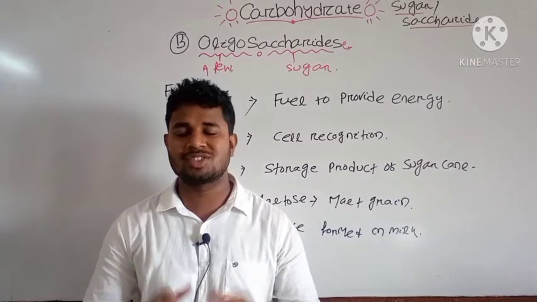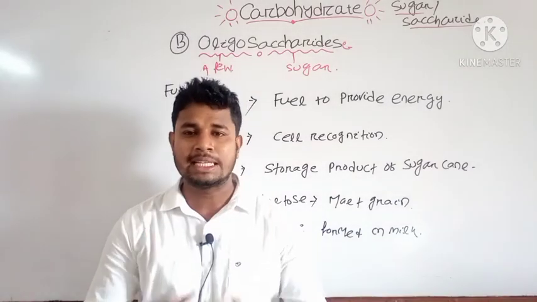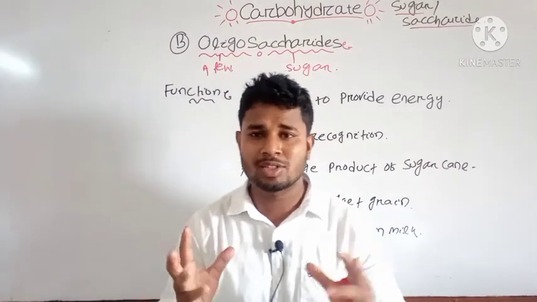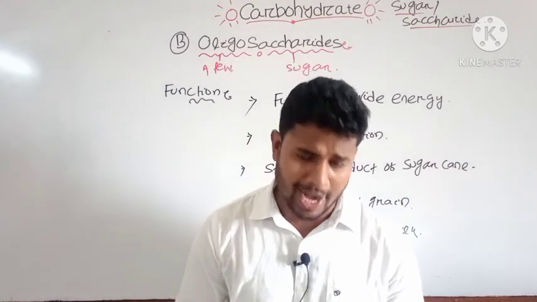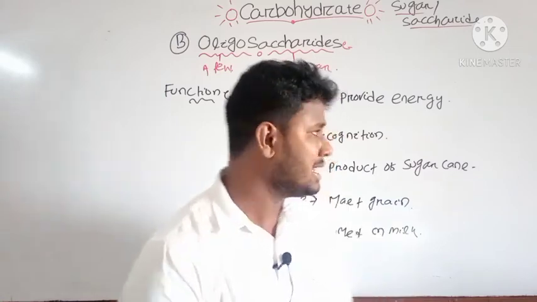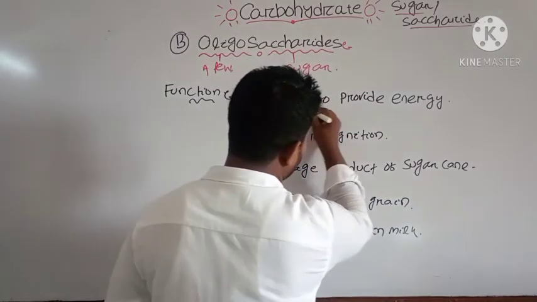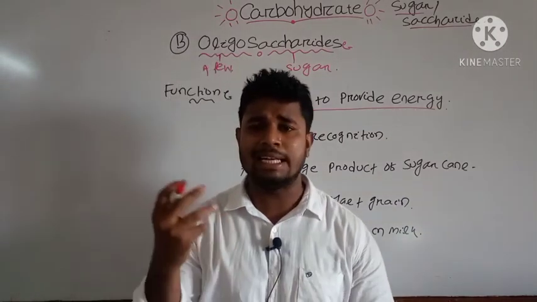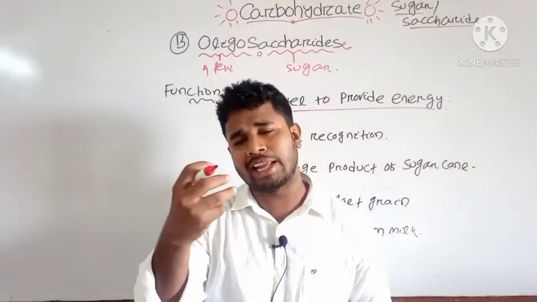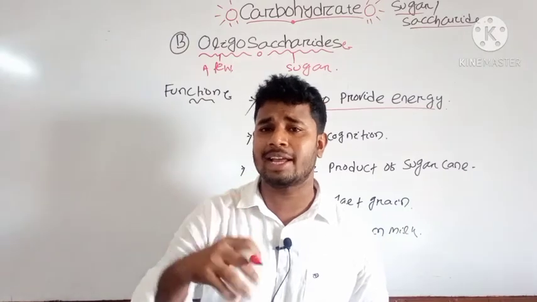Already we know the structure of your oligosaccharide: these are units of different monosaccharides which are united by your glycosidic bond. And if you consider the oligosaccharide function, they are an important part to provide energy to your cell. When the cell needs energy, if you take glucose, you will get instant energy from that.